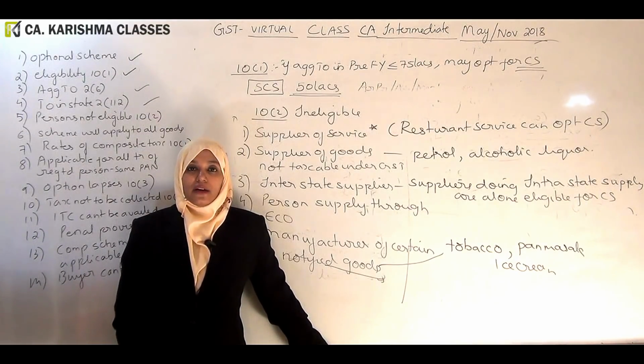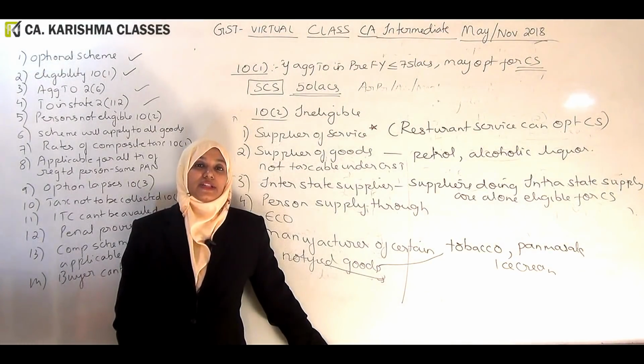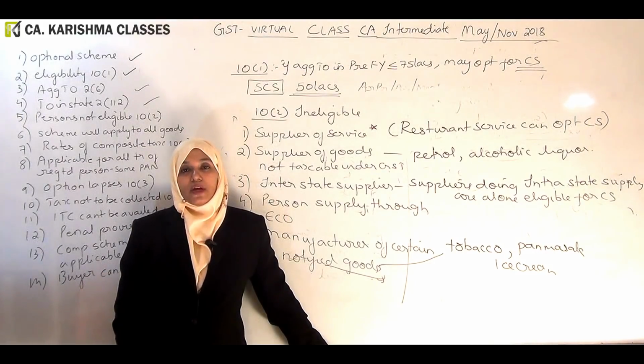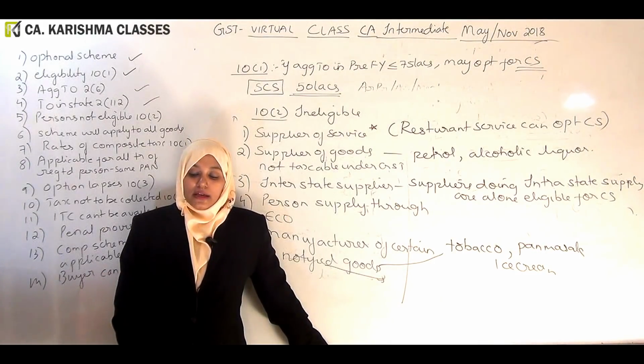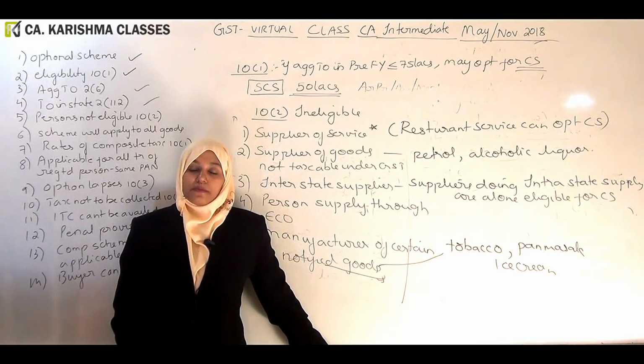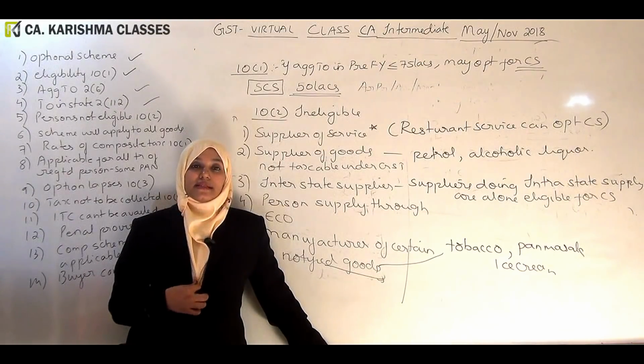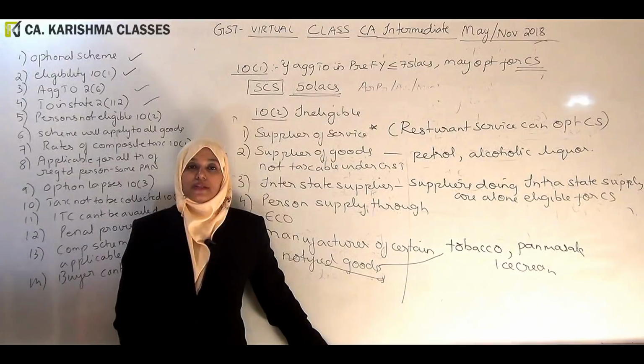So what did we learn now? We are learning section 10, subsection 2. What is the section telling? The following people are not eligible for composition scheme. Who are these people? These are the suppliers of services. A practicing chartered accountant says, my turnover is less than 75 lakhs, I want to opt for the composition scheme. No, the scheme is not for you people. It is for manufacturers and traders, it is not for suppliers of services.